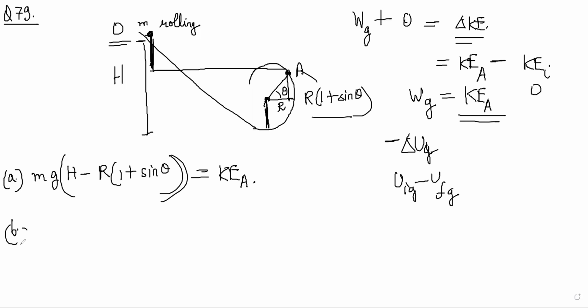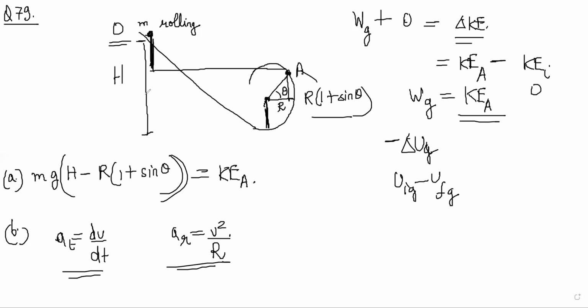Then part B. Find the radial and tangential acceleration of the center when the ball is at A. Tangential acceleration is basically dv by dt, and radial acceleration is v square by r. We have to find these things.